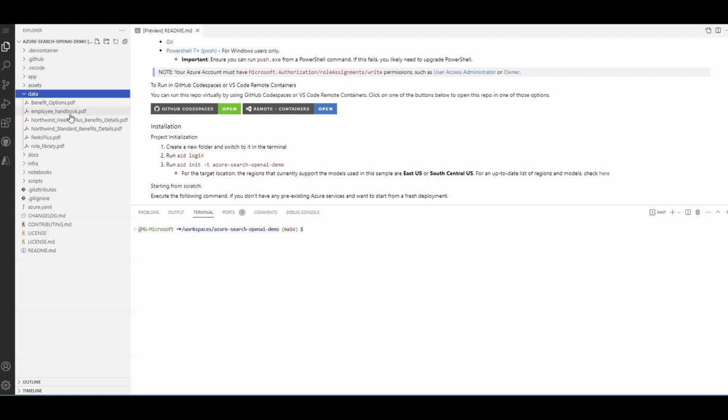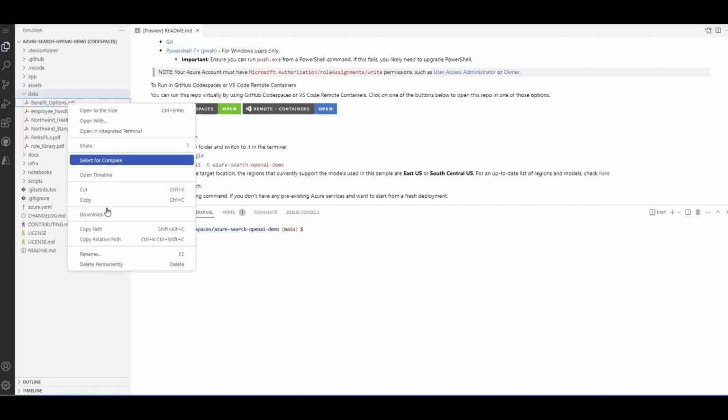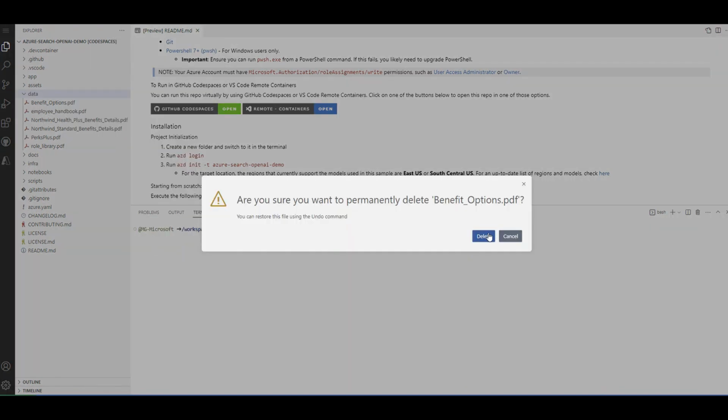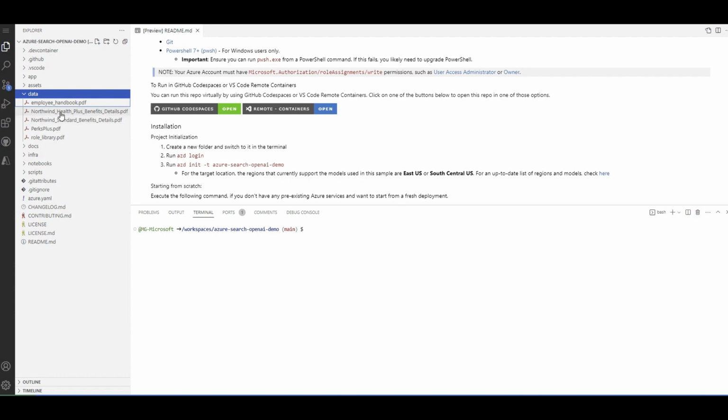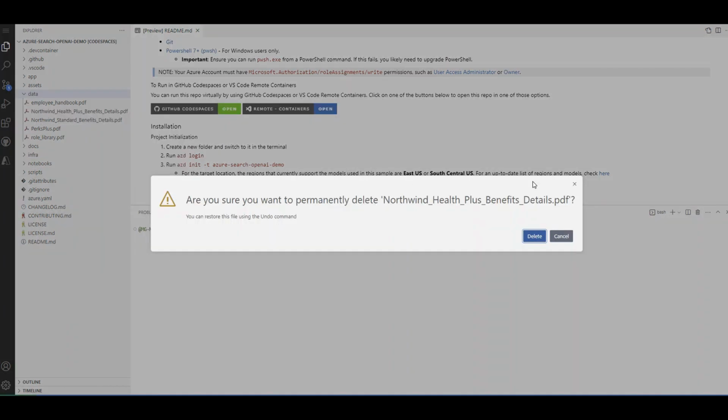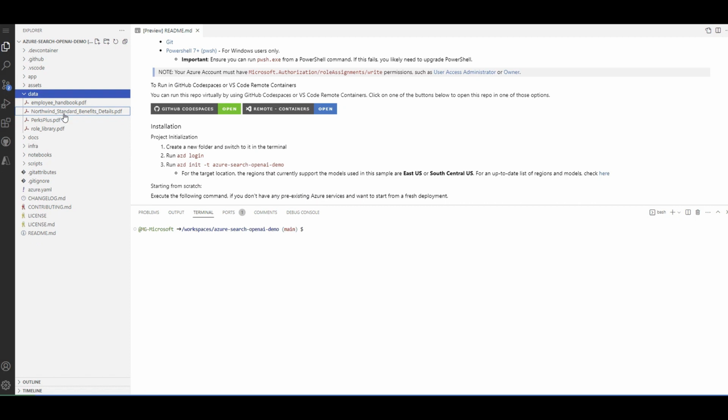But what you can do instead, and what I did actually, is delete all these data sets before I deploy. So delete permanently, for example. Now the first one got deleted. Let's go with this one. I did it all one by one, and when I had nothing, then I uploaded my data. So what did I upload?